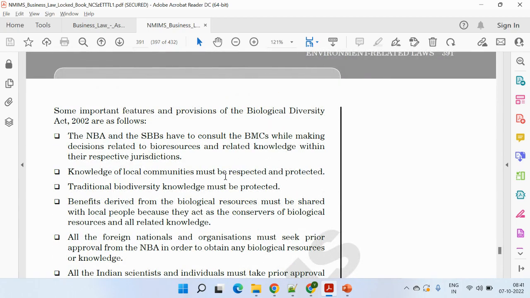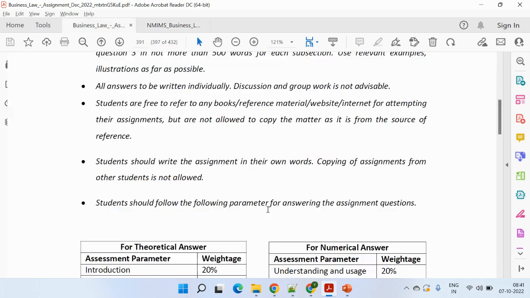Just read it and reframe these sentences. Do not directly copy paste. Just read the sentences and make them a little bit lengthy, because if you see, that will hardly cover 200 to 250 words, and you need to answer around 1000, if not 1000, then maybe around 800, 850 words. So it's important to read it and make it a little bit lengthier. I think the first question is pretty much straightforward from the book.